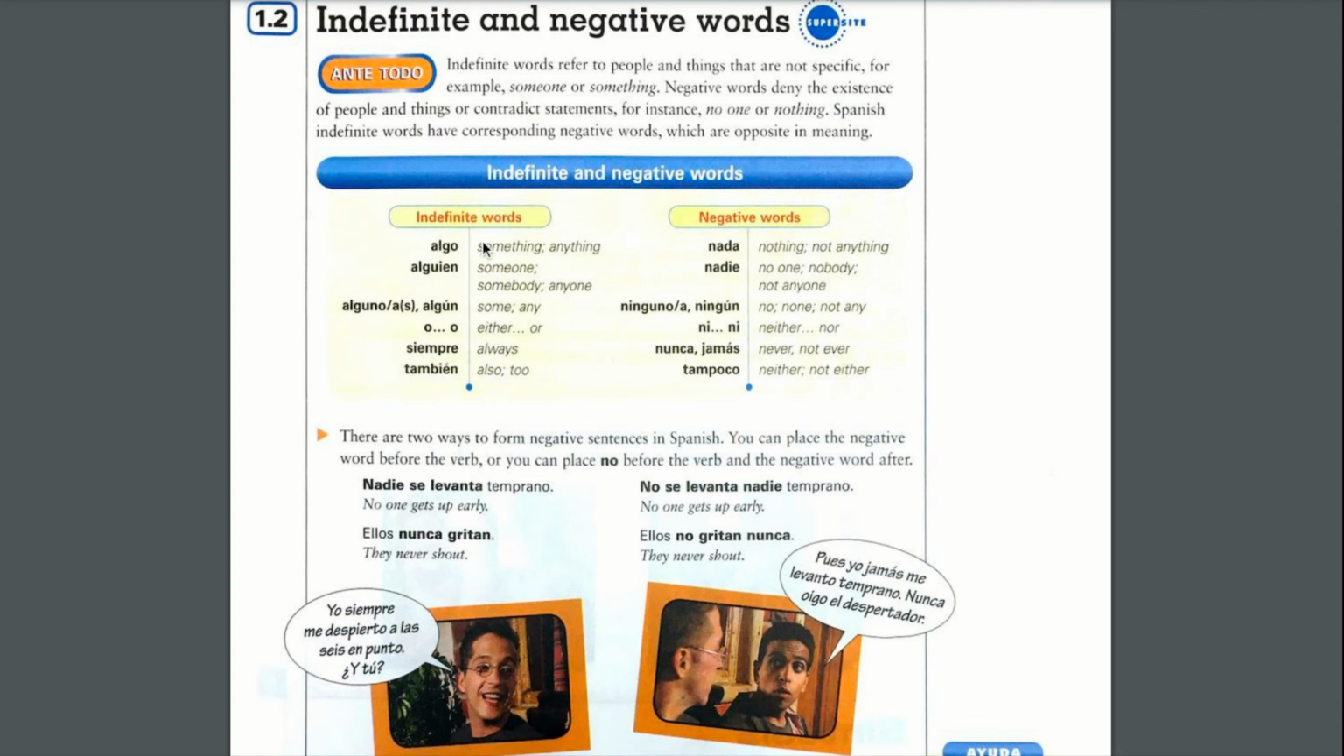So what you need to learn is that in Spanish, you have indefinite words just like you do in English, and then you have the corresponding negative words just like you do in English. And so what you need to do is memorize them this way. You need to learn the indefinite and then the corresponding opposite. Okay, so algo would be something or anything. The corresponding negative word would be nada, nothing, or not anything. Alguien, someone, and the corresponding would be nadie, no one, nobody.